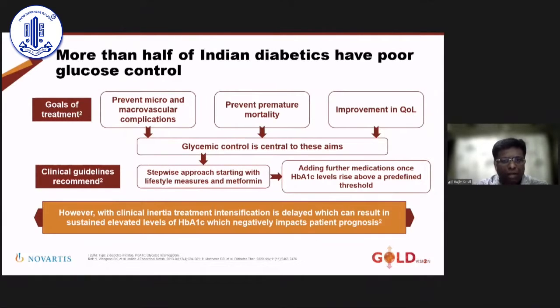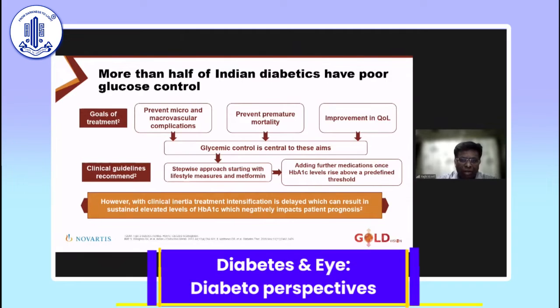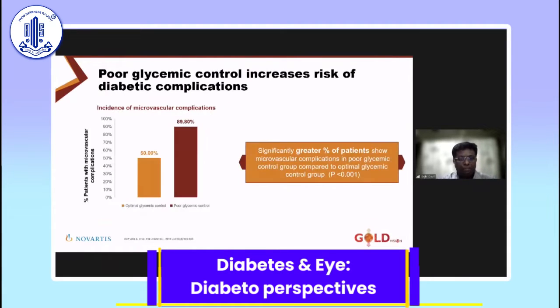Our goals of treatment have always been the same: prevent premature death, prevent micro and macrovascular complications, and also improve quality of life. Unfortunately, a lot of guidelines tell us to do a stepwise approach. The follow-up in our country, especially in chronic care NCD, is 25%; 75% of our patients are lost to follow-up. So there needs to be a much more proactive approach, and we should be getting out of our clinical inertia. And when I say we, it is physicians, metabolic physicians, to make sure our patients are under a good HbA1c.